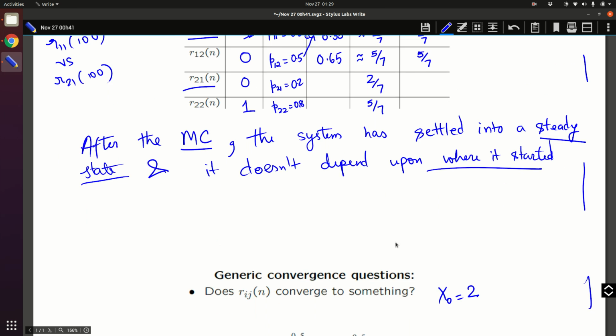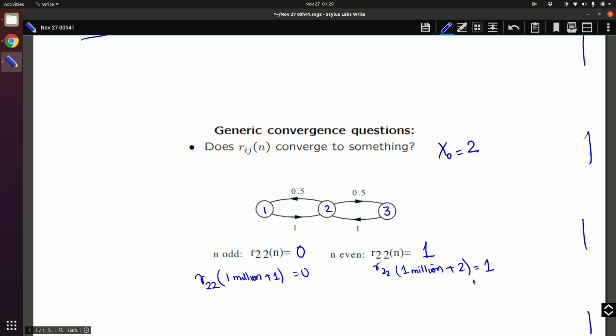But here that is not happening. Even though we are starting from the same state for both of these systems, at even and odd times there is always going to be a fluctuation. So this is something called periodicity. This Markov chain has the periodicity property, and this prevents a Markov chain from settling into some convergence, some fixed numbers. Okay, so this is a counter example.